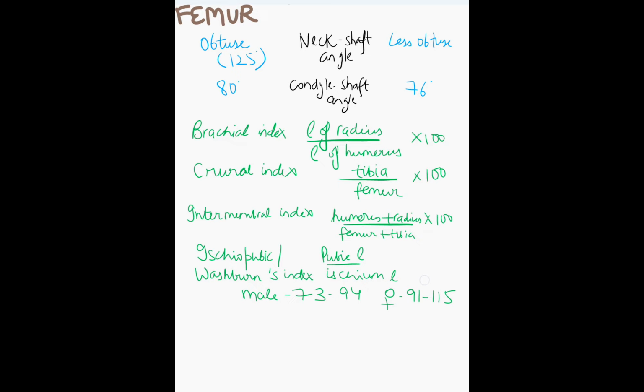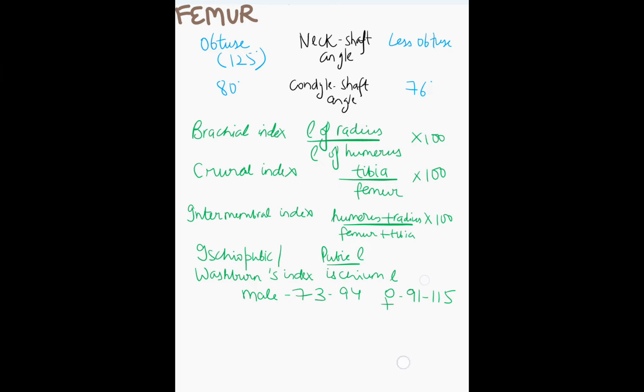Then is ischiopubic or Washburn's index. Ischiopubic or Washburn index is pubic length by ischium length. Okay, pubic length is on top and ischium length is below. Males it is 73 to 94. In females it is 91 to 115. So which index are more in the females? Sternal index, sciatic notch index, ischiopubic index. Ischiopubic index, basically P comes on top. This is also paradoxical. P comes on top and I comes below, while the name is IP.